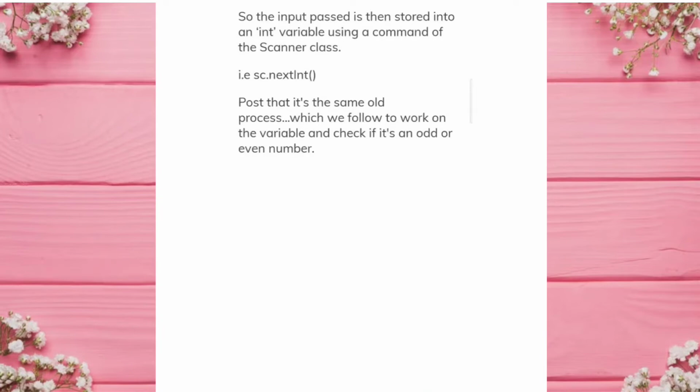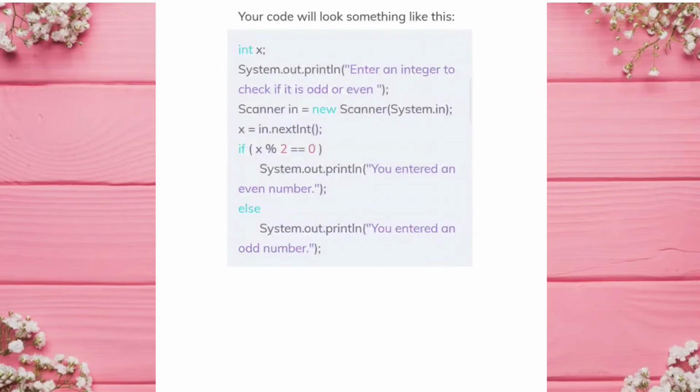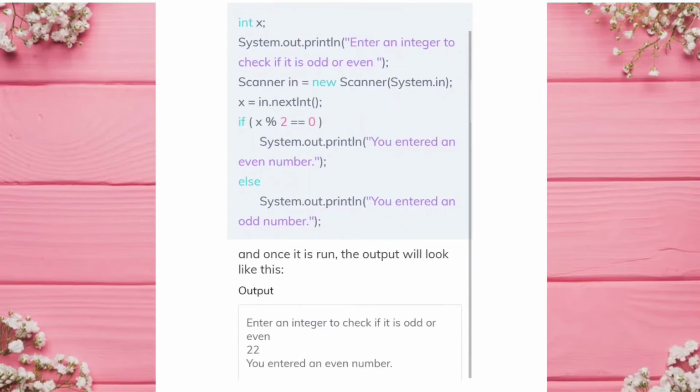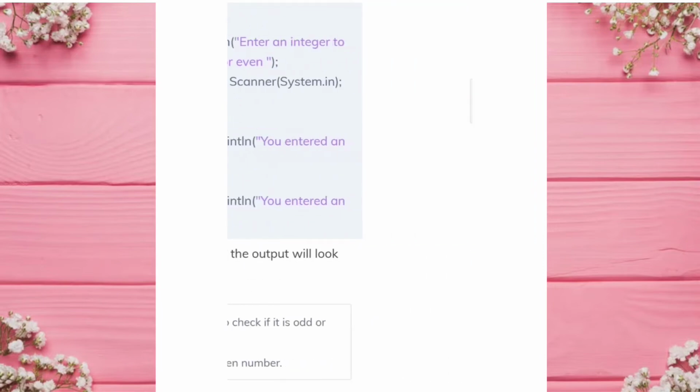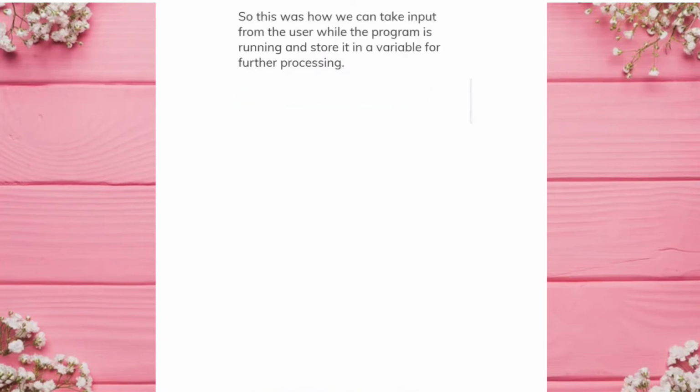Post that it's the same old process, which we follow to work on the variable and check if it's an odd or even number. Your code will look something like this. And once it is run, the output will look like this. Similarly, you can take words as input using the scanner class like this. So this was how we can take input from the user while the program is running and store it in a variable for further processing.